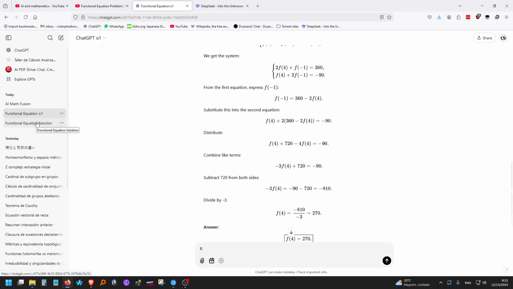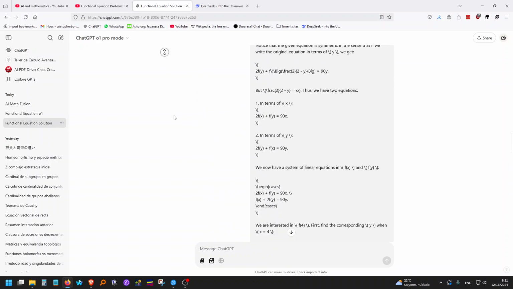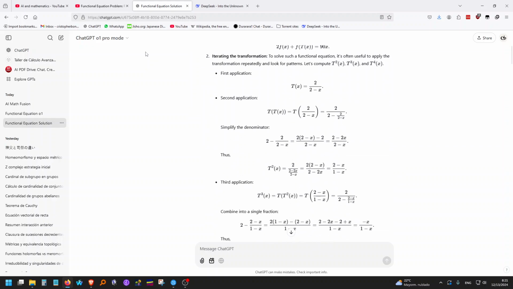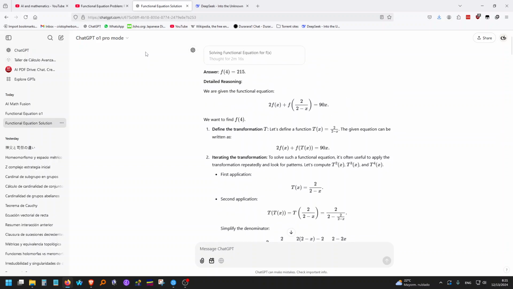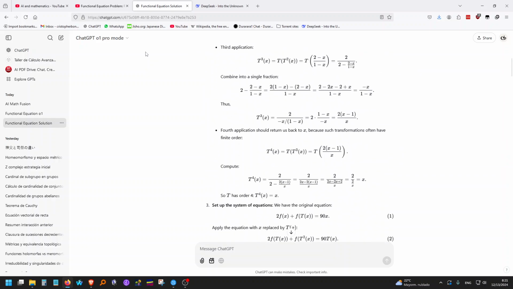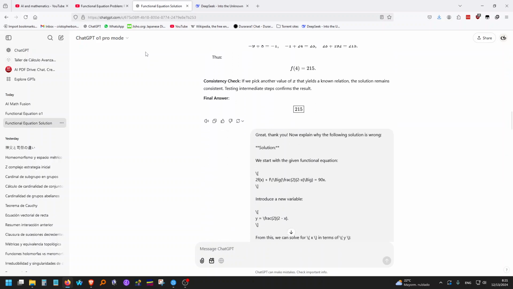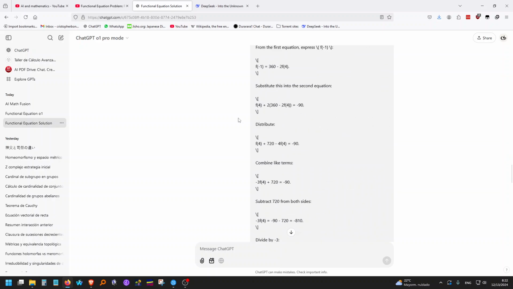Then I asked the Pro mode, O1 Pro mode, and it did give me the correct answer, which is 215. And this solution looks more complicated than the one in the video, I think, but it gave me the correct answer. Also, I asked it to explain why the solution given by the O1 model was wrong, and it actually explained.